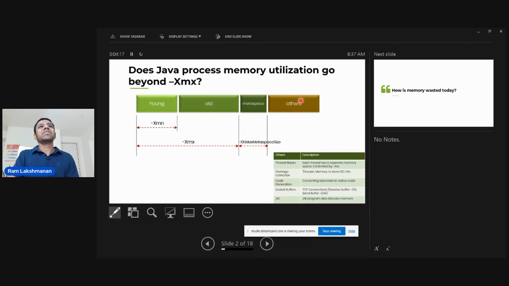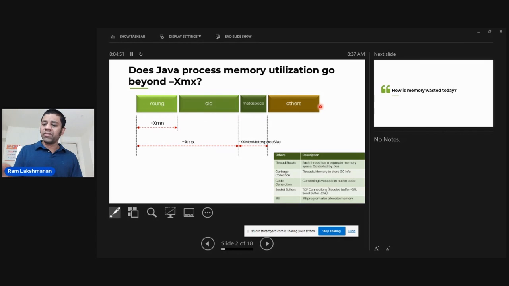So, friends, when you set your Xmx size, you are setting only the old generation size. After that there is metaspace, thread stacks, garbage collection, code generation, socket buffers, and JNI. They all occupy memory, so they are outside. People ask me, is there one global property I can use for setting the overall size? Unfortunately, friends, there is no such global property.